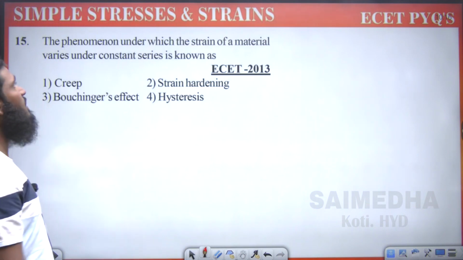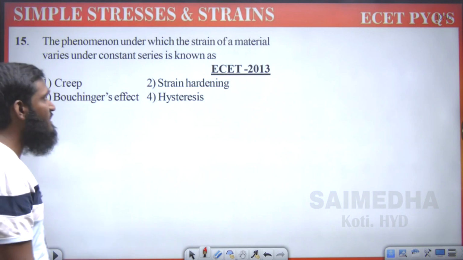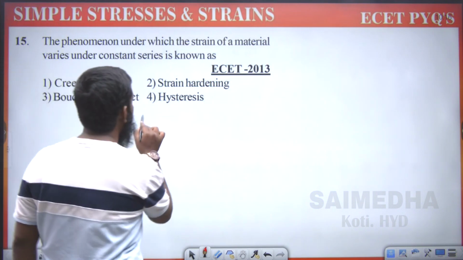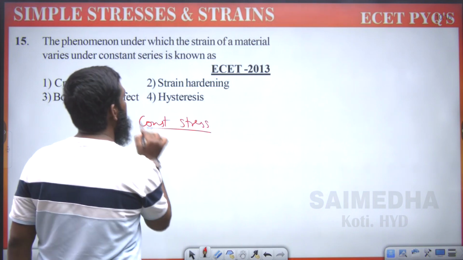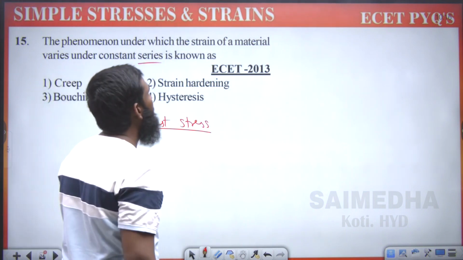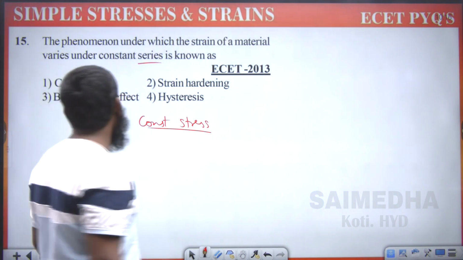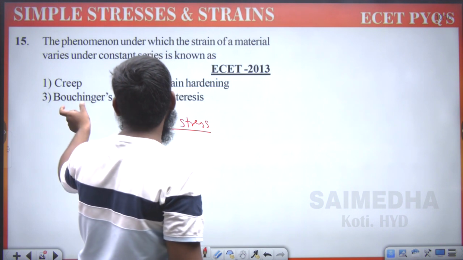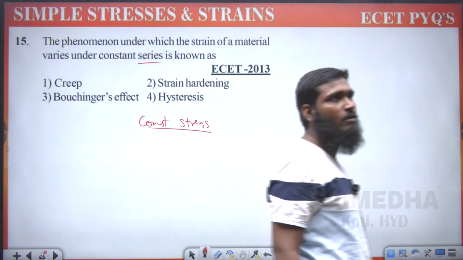Next, the phenomenon under which the strain of the material varies under constant stress. We are having constant stress over here. The options are creep, strain hardening, Bauschinger effect and hysteresis. So what is the meaning of this?